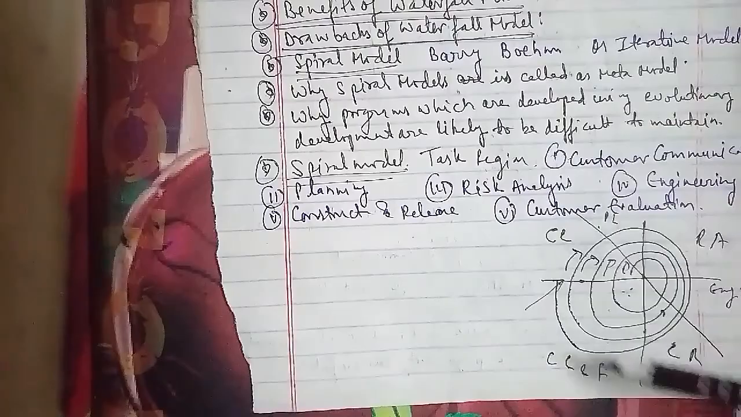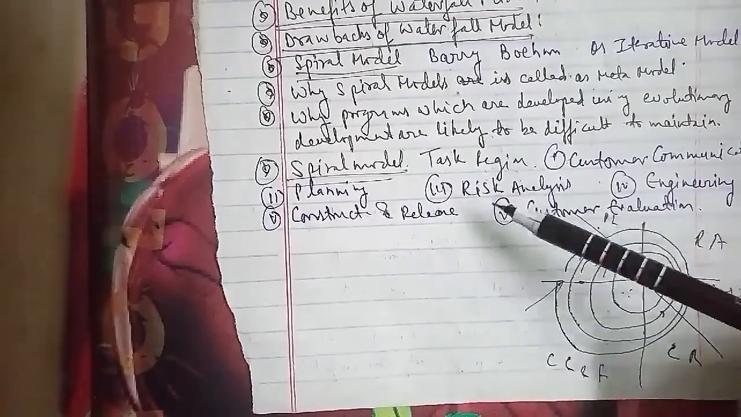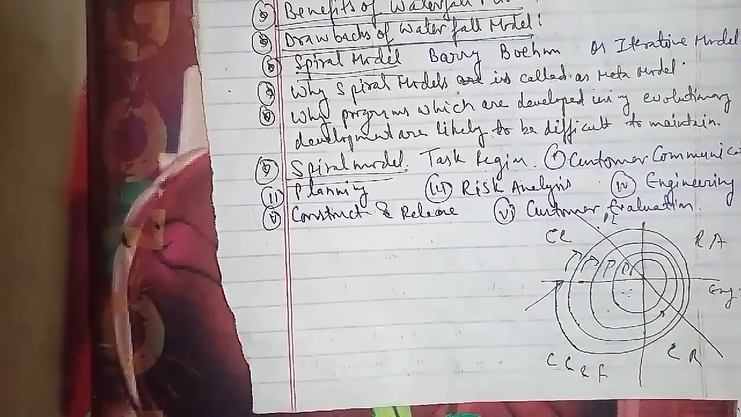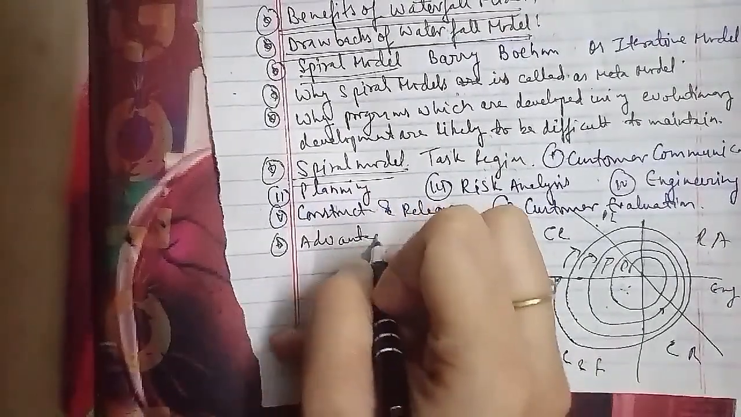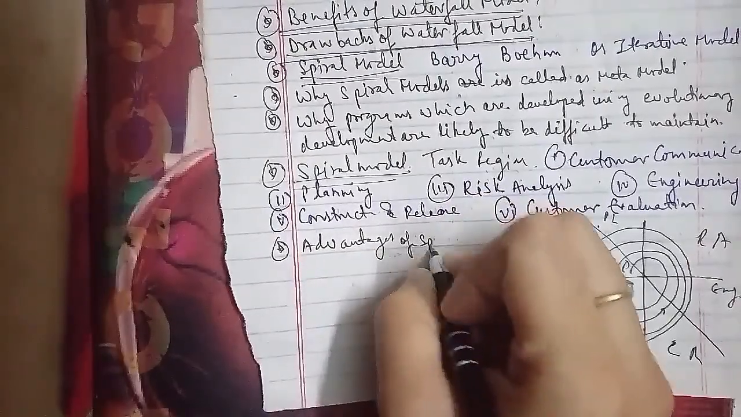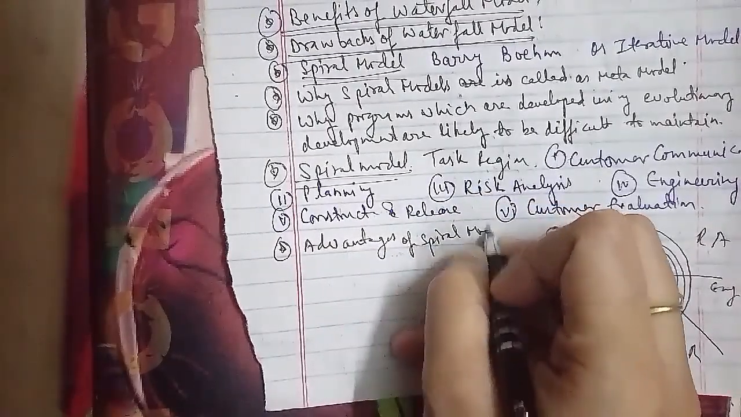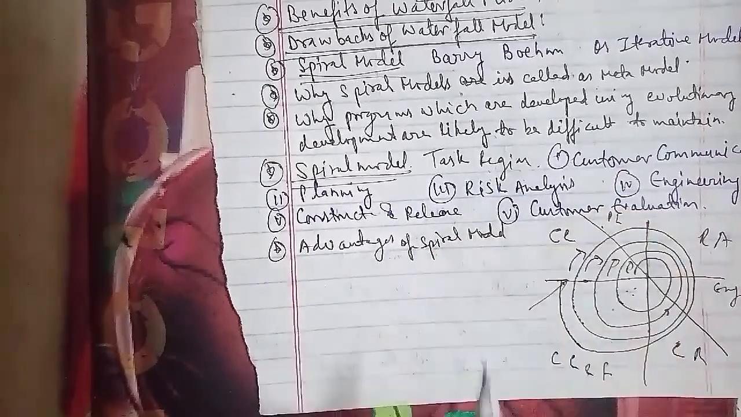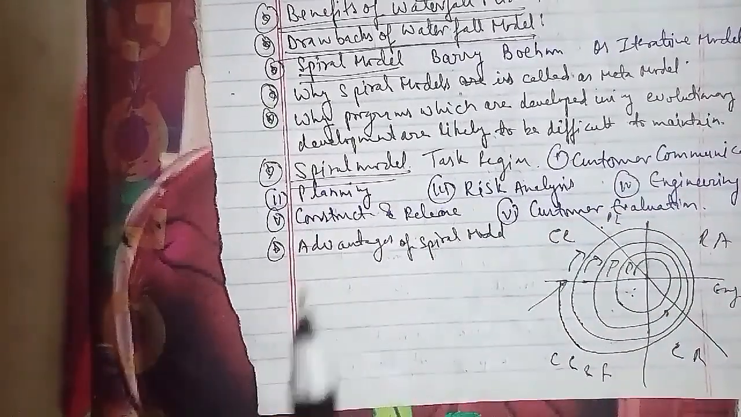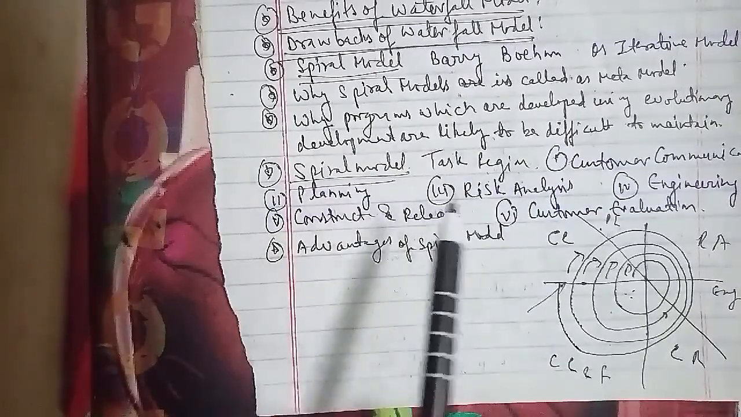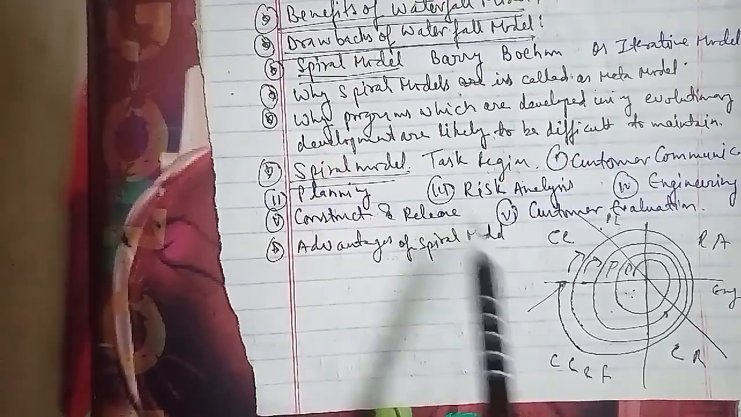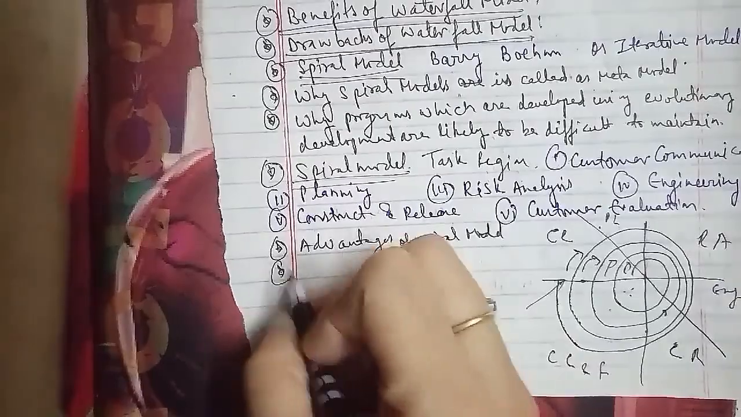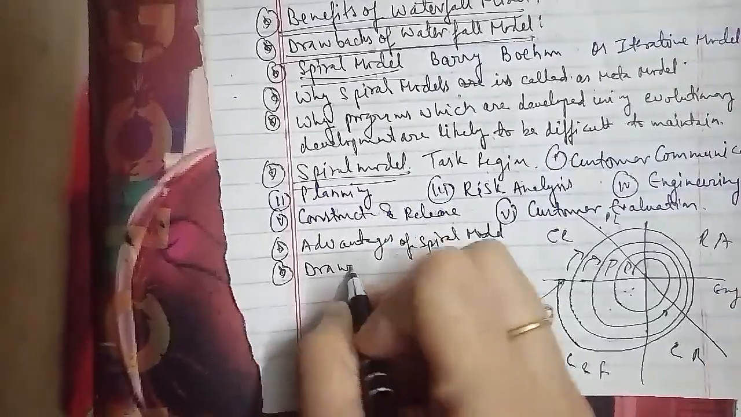Now we'll talk about the drawbacks of the spiral model. The first drawback is that it is based on customer communication. If the communication is not proper, then the software product that gets developed will not be up to the mark. The second disadvantage is that it demands considerable risk assessment. Only if the risk assessment is done properly can a successful product be obtained.